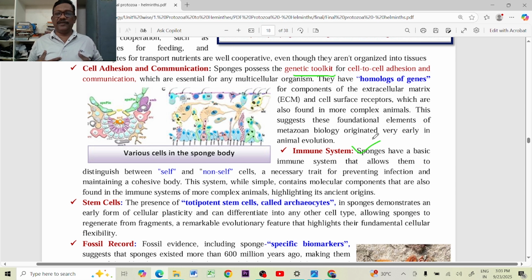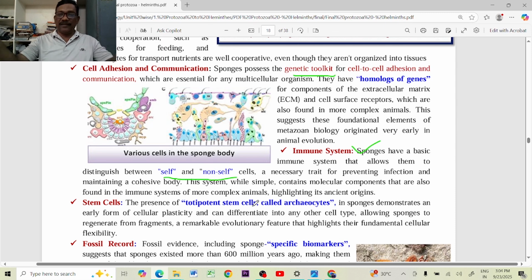We have an immune system in our body that is possible with the WBC, white blood cells, and this causes first line of defense, second line, third line of defense mechanisms, and they can identify the foreign organisms as non-self particles or non-self cells, and they can fight with the non-self cells. They can remove them from the body. So our immune system is highly developed. Do we find this type of immune system in the poriferans? Yes, self and non-self. They can identify the self and non-self cells.